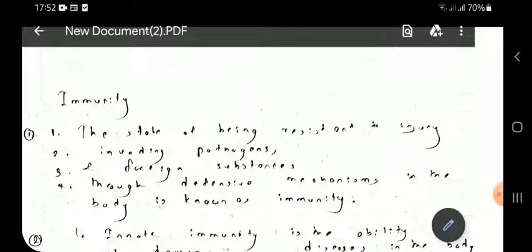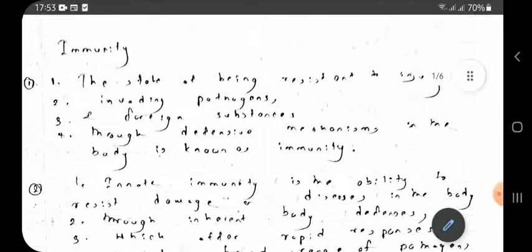So immunity. Let's see the definitions of the lesson immunity first. The first one: the state of being resistant to injury, to invading pathogens, and foreign substances through defense mechanisms in the body is known as immunity.